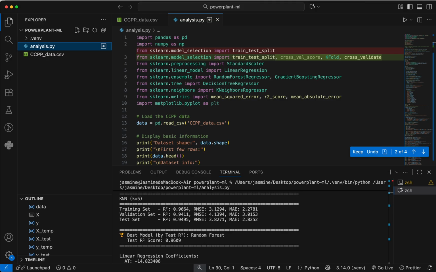Given a plant produces an average of 454 megawatts, an RMSE of 3.37 megawatts means a relative error of under 1%. The residuals are centered around zero and fairly symmetric, suggesting no systematic bias. For feature importance, random forest shows that AT accounts for around 90% of total importance, followed by V, RH, and AP.